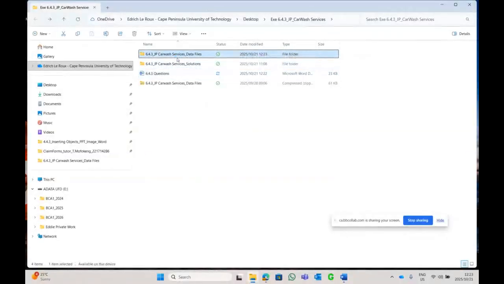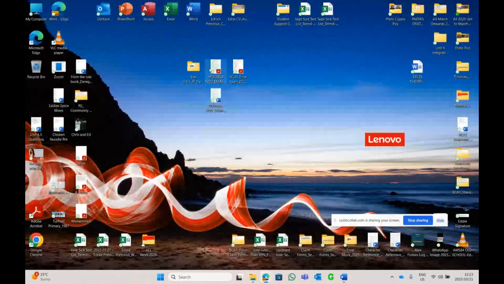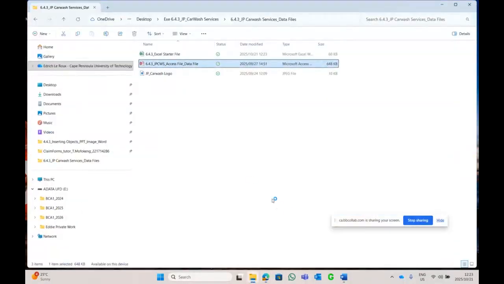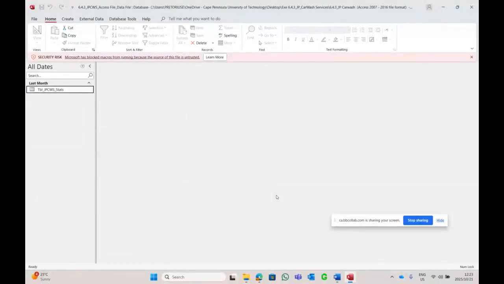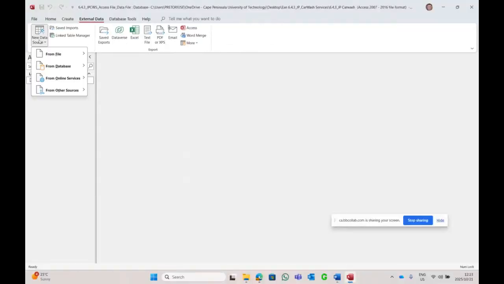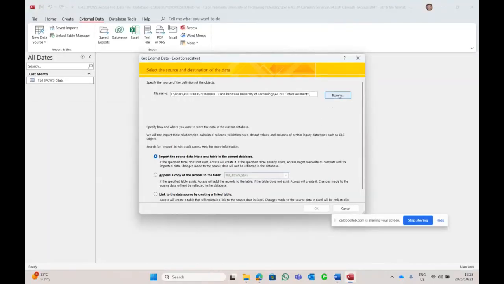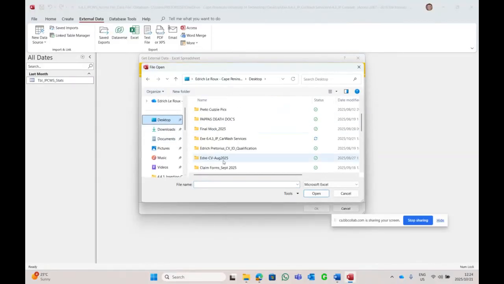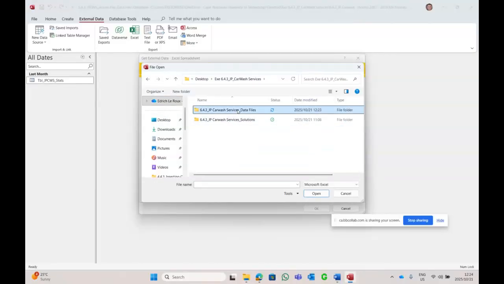And in my starter files on my desktop, which is this file here, just like your exam, your data file saved on the desktop, we open up the Access file. Double click. Now they want me to, okay, learn more, and we exit that pink strip. They want me to get external data from a data source, from our Excel file on our browse desktop, which is in our starter file over there, which is that over there, and we open.